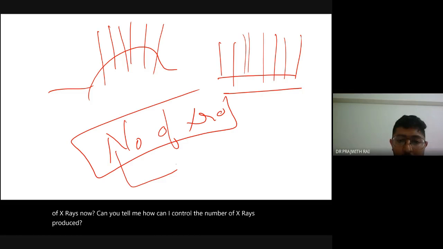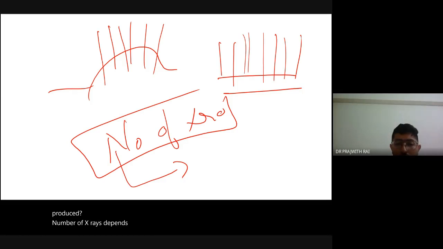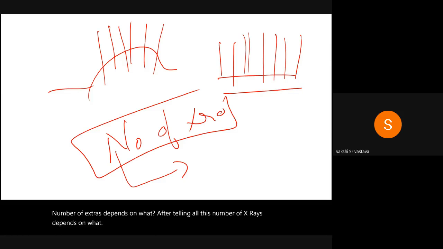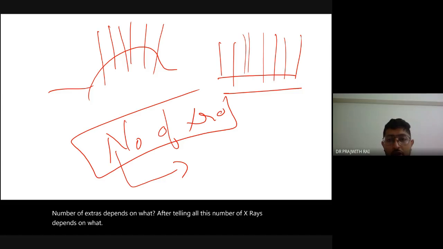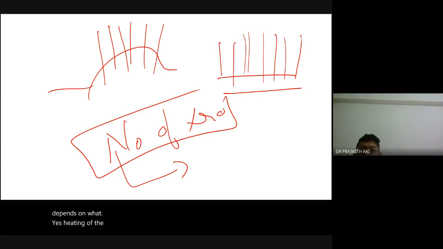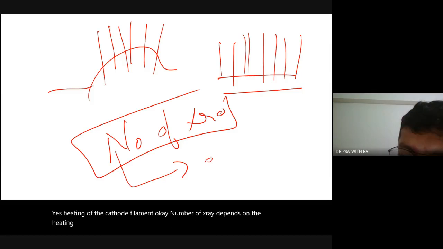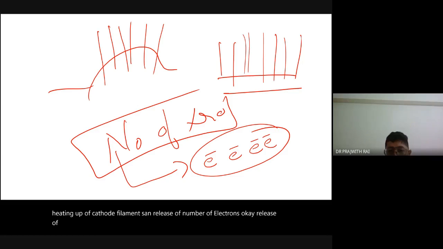Number of X-rays depends on what? After telling all this, number of X-rays depends on what? Heating of the cathode filament. Yes, heating of the cathode filament. Okay, number of X-rays depends on the heating up of the cathode filament and the release of number of electrons. That is very important.